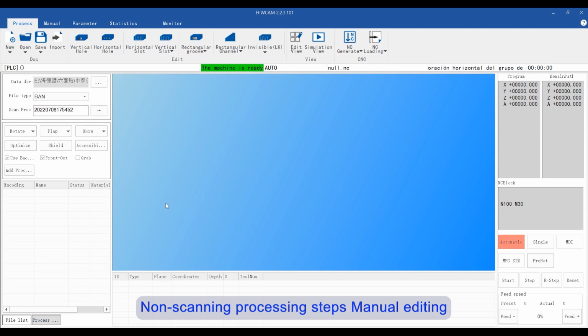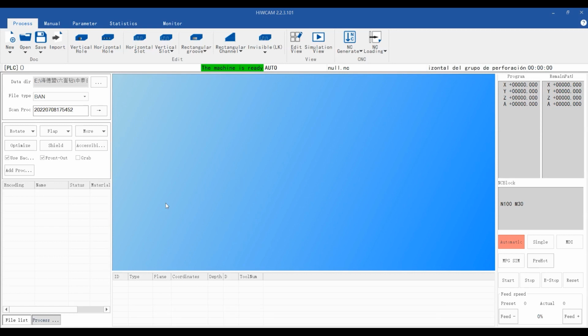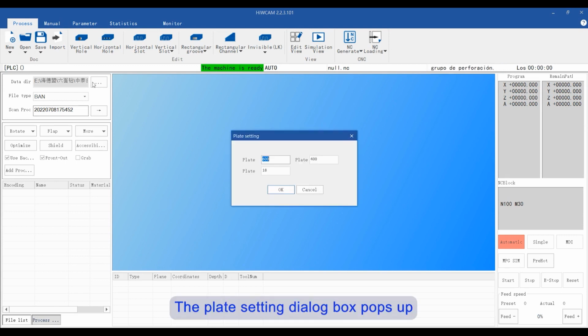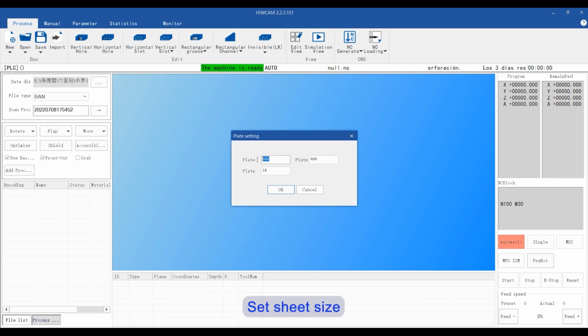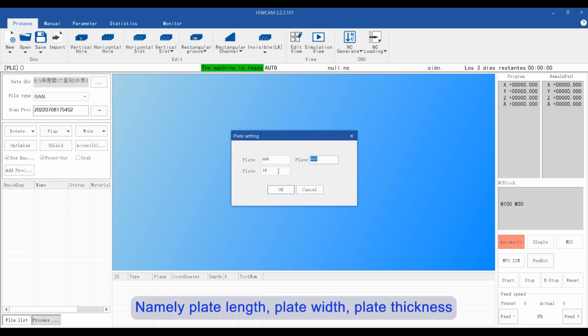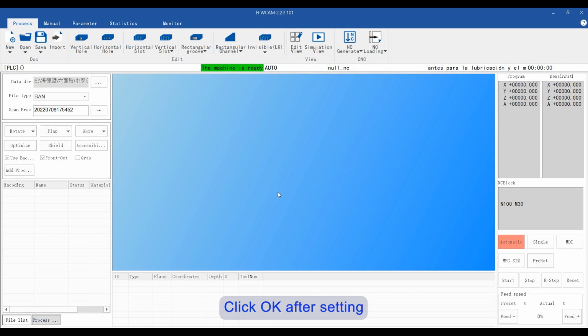Mouse scanning processing steps, manual editing. Click New. The plate setting dialog box pops up. Set the sheet size, namely plate length, plate width, and plate thickness. Click OK after setting.